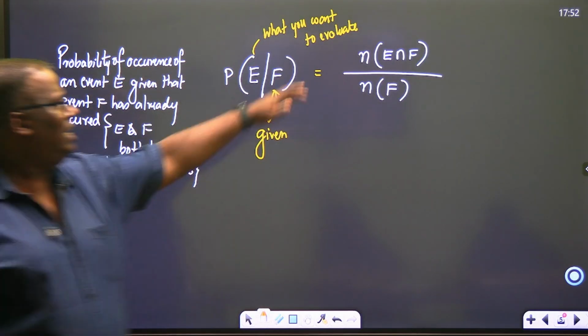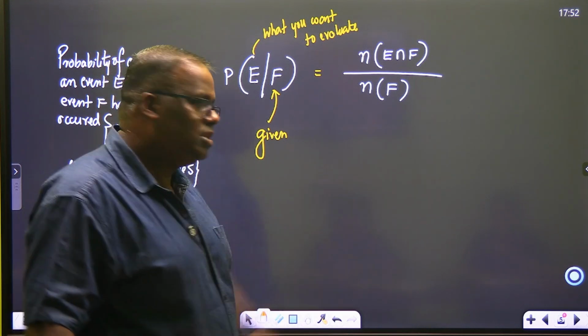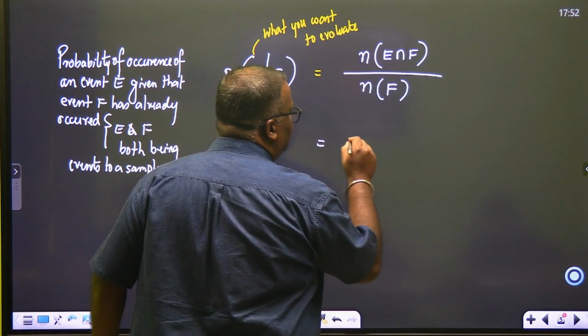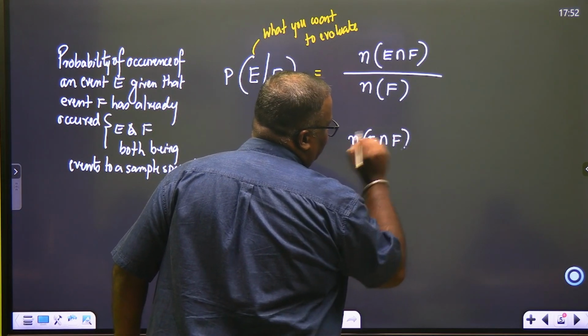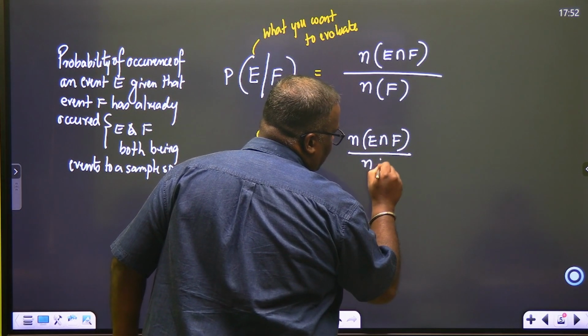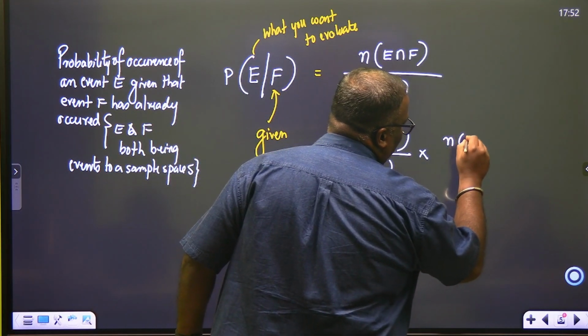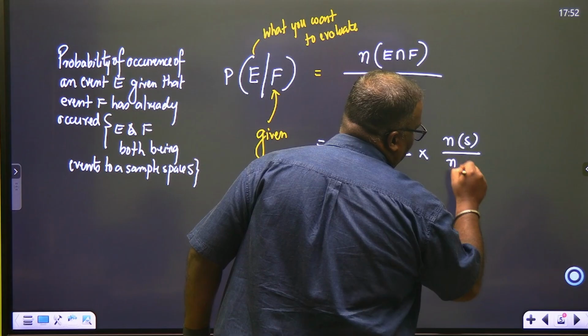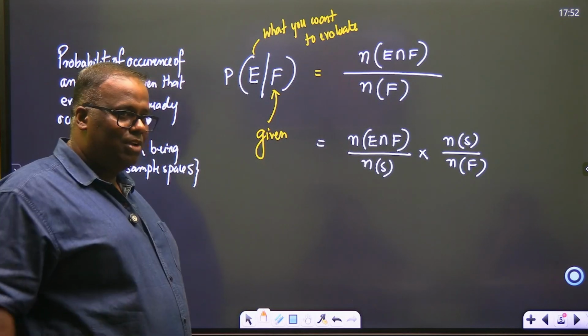But this is a set, sir. The chapter is on probability, so let's do a little trick. Can I write it like this? N of E intersection F by N of S, into N of S by N of F. Can I not write this? Are you getting what I'm trying to do?